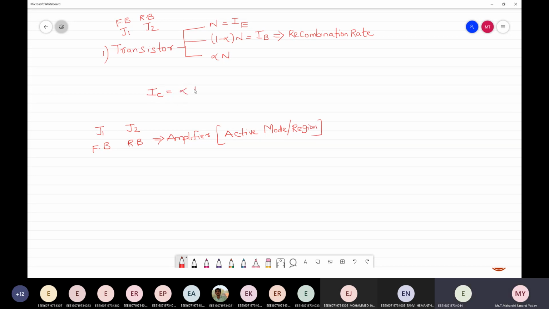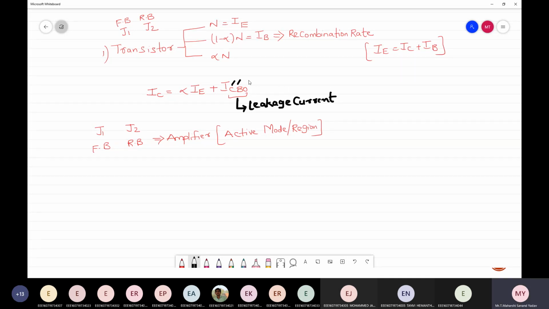IC is equal to IE plus IB. Okay, this is also correct, that is KCL: emitter current is equal to collector plus base. But I'm asking for the overall expression. So alpha IE plus ICBO. What is this ICBO? ICBO is called the leakage current.